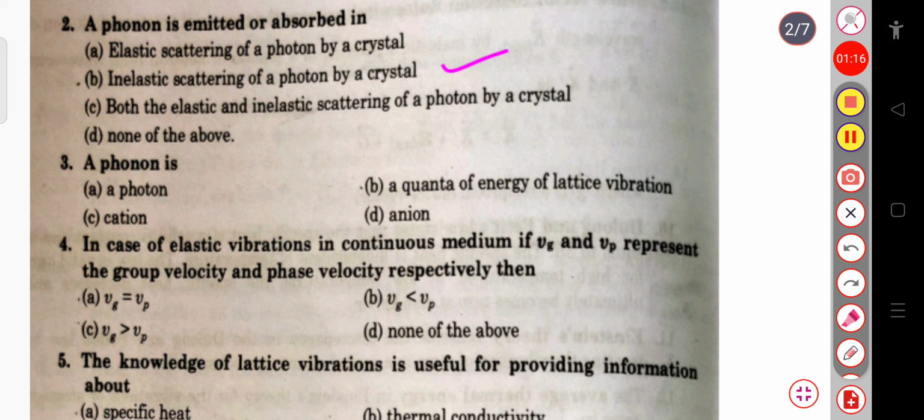Then the next question is, a phonon is a photon, or cation, or a quanta of energy of lattice vibration, or anion. So here the correct answer will be a quanta of energy of lattice vibration. So phonon is called as the quanta of energy of lattice vibration.